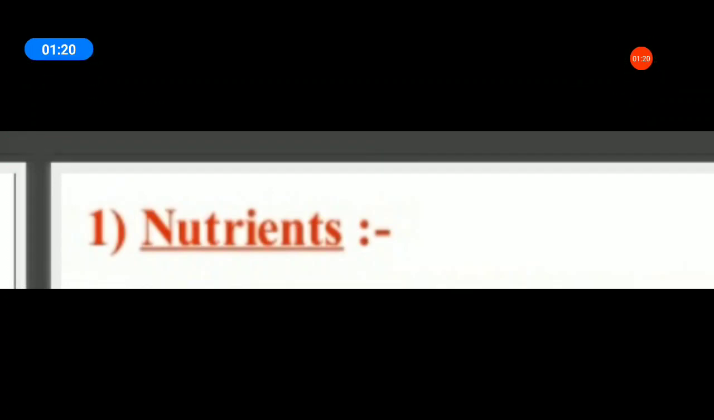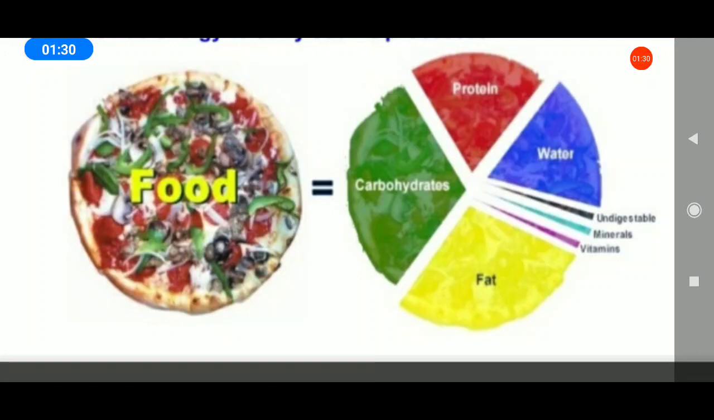That is nutrients. What are nutrients? The components of food that are necessary for our body are called nutrients. Next, carbohydrates, proteins, water, fat. Carbohydrates, proteins, fats, vitamins and minerals are the components of food.